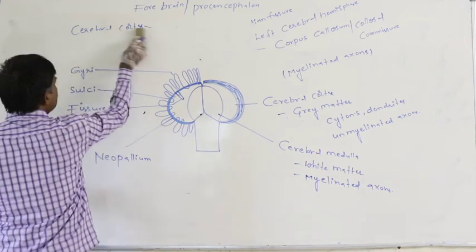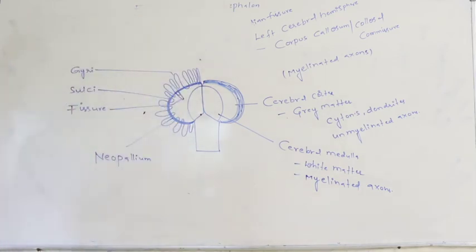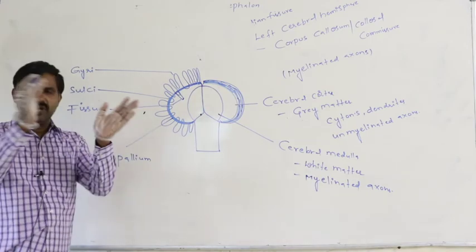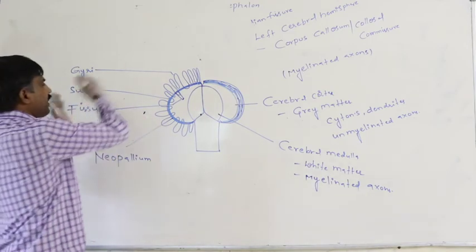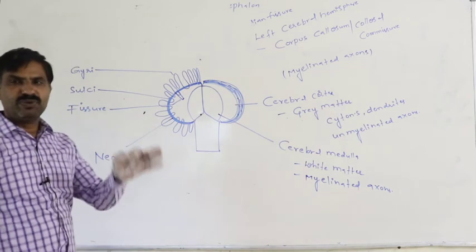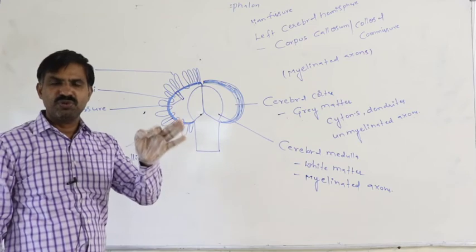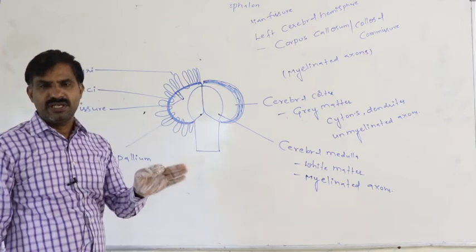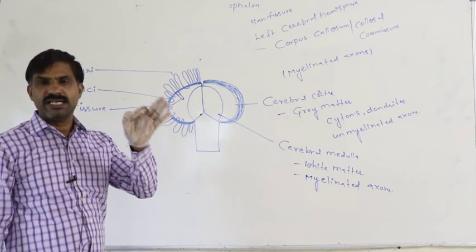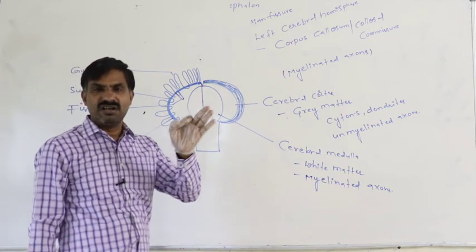Then what is the use of these sulci and gyri? Whenever the sulci and gyri are unfolded, they provide a large surface area for accommodation of more and more neurons. Definitely in the cerebral cortex alone, 10 billion neurons are accommodated.